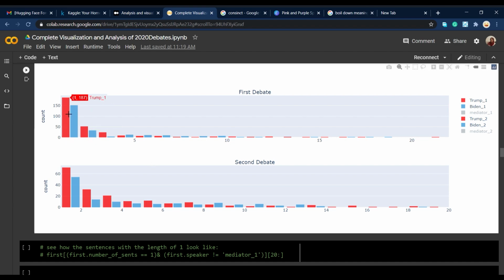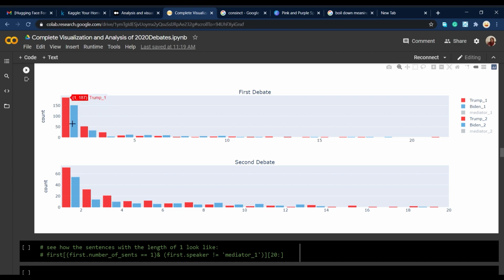Like here, when we have 1 and 187 for Trump, it means that Trump, 187 times, used only one sentence when he started talking. And this number is about 30 to 40 times more than what Joe Biden does, how many times Joe Biden uses one sentence when he starts talking.